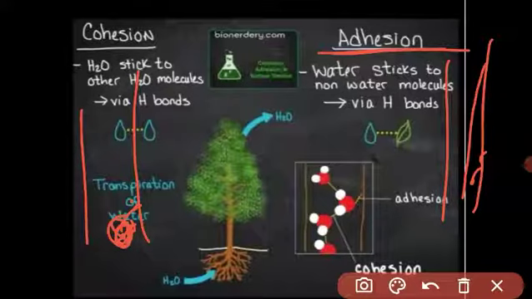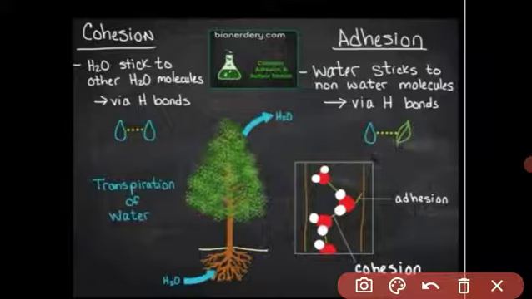समझ में आ गया बेटा? The forces contribute to ascent of sap. Ascent of sap means what? The upward movement of water molecules. Ascent means upward, and sap means the liquid which is present in the vacuoles. It contains minerals, water, nutrients and glucose. Got it? And these four forces help the plant in the upward movement of water molecules.